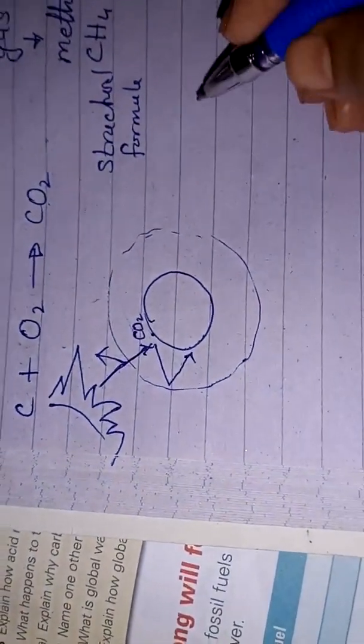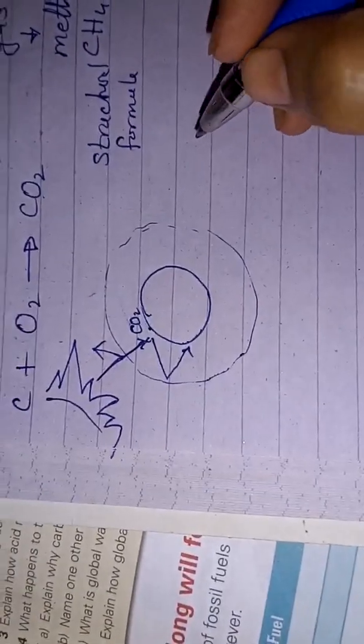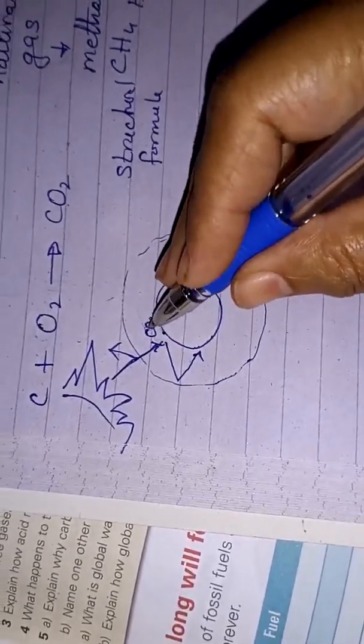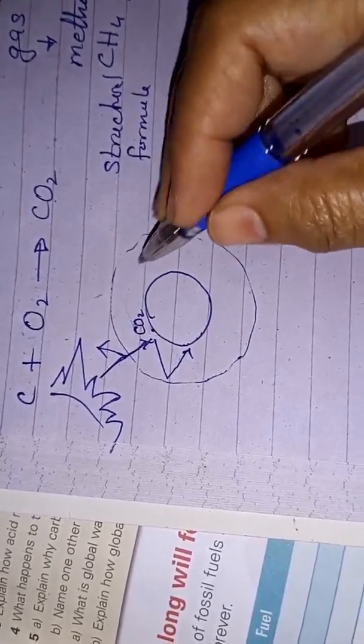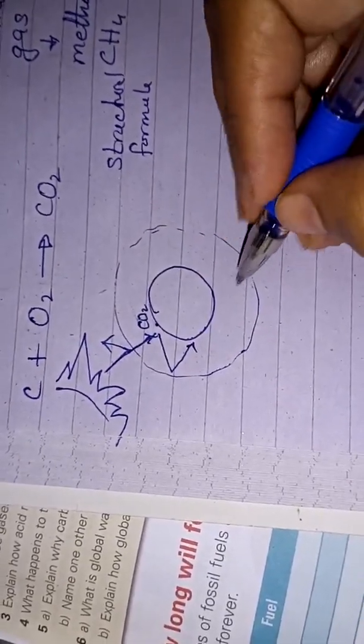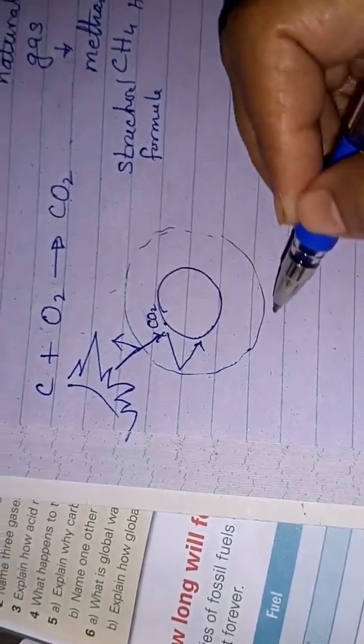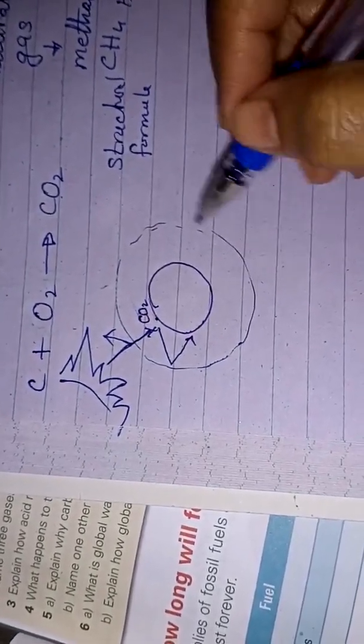But what happens when we have an excess of carbon dioxide? What could be the reasons? As it is providing the warmth, due to the warmth life is existent on the earth's surface.